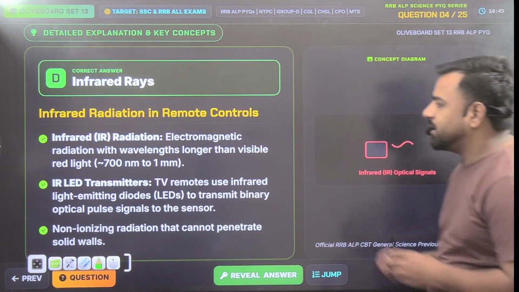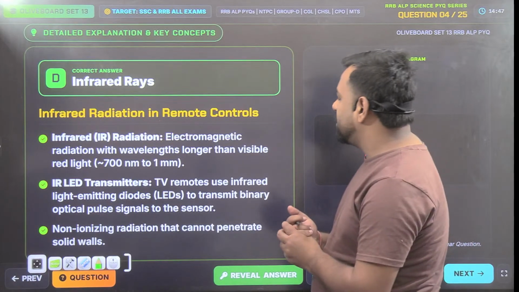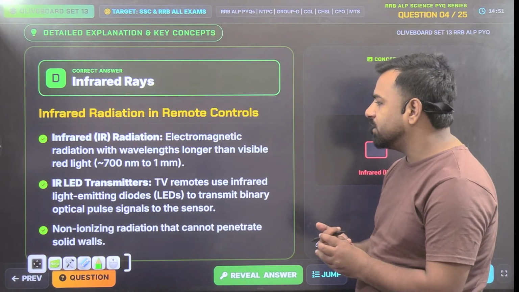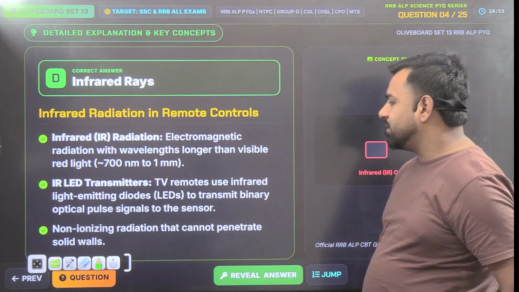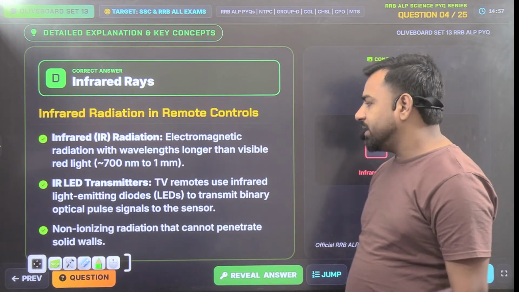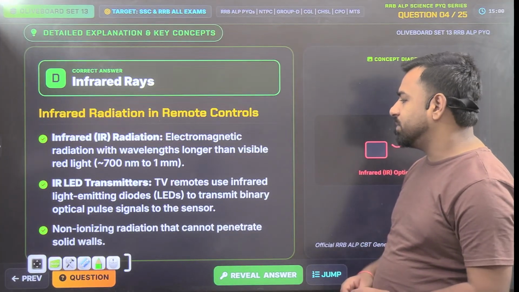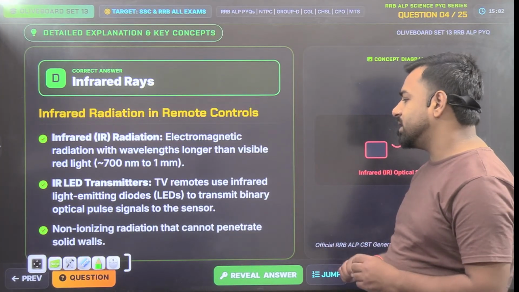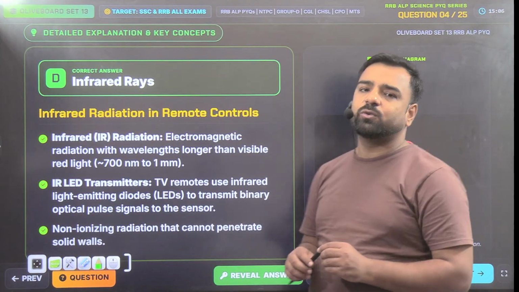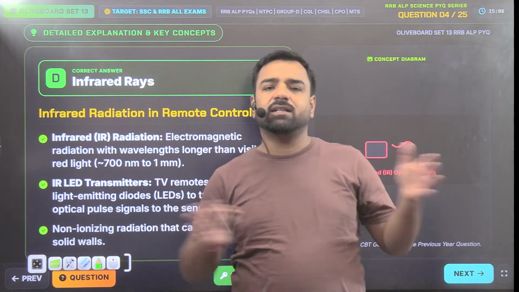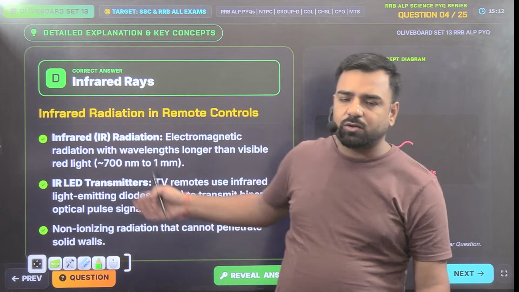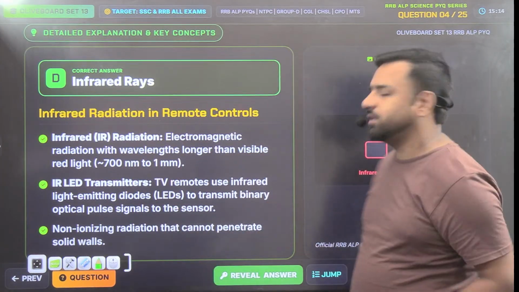Infrared radiation is electromagnetic radiation with wavelengths longer than visible red light, which is greater than 700 nanometers to 1 millimeter. So infrared rays are there in televisions. So TV remotes use infrared light emitting diodes to transmit binary optical pulse signals to the sensor, and it is non-ionizing radiation that cannot penetrate solid walls. If I try to use the TV remote from another room, it won't work. In the same room, the TV remote will work. So it's talking about that solid obstacle. You can link it with the wall. Next.